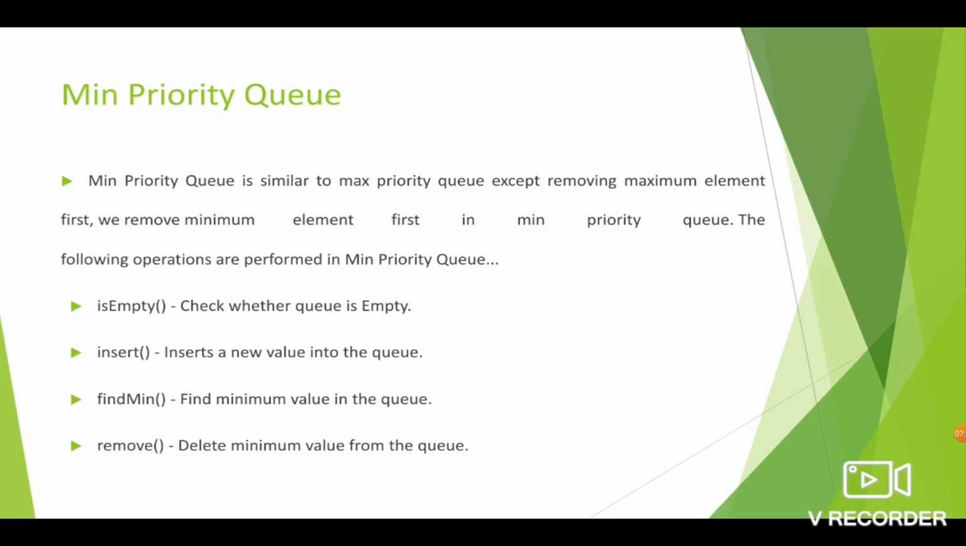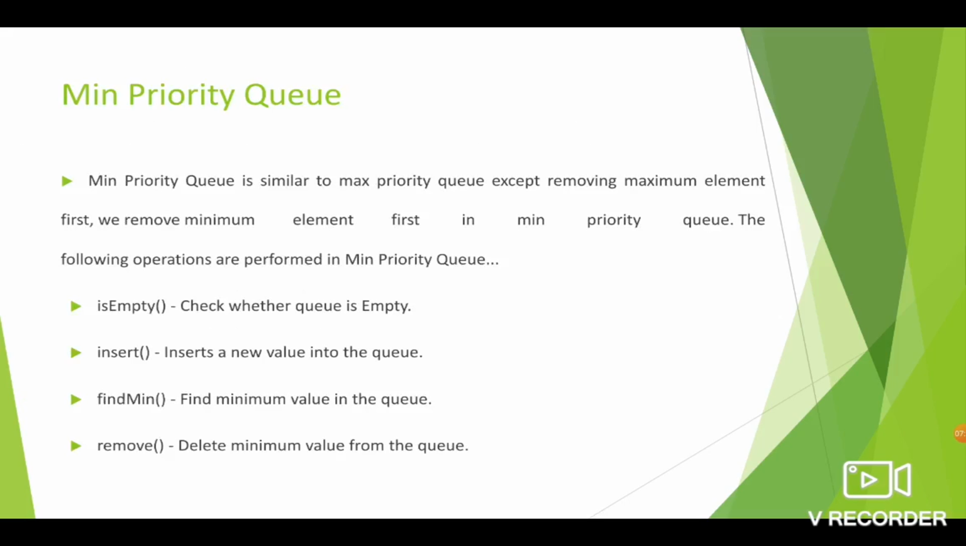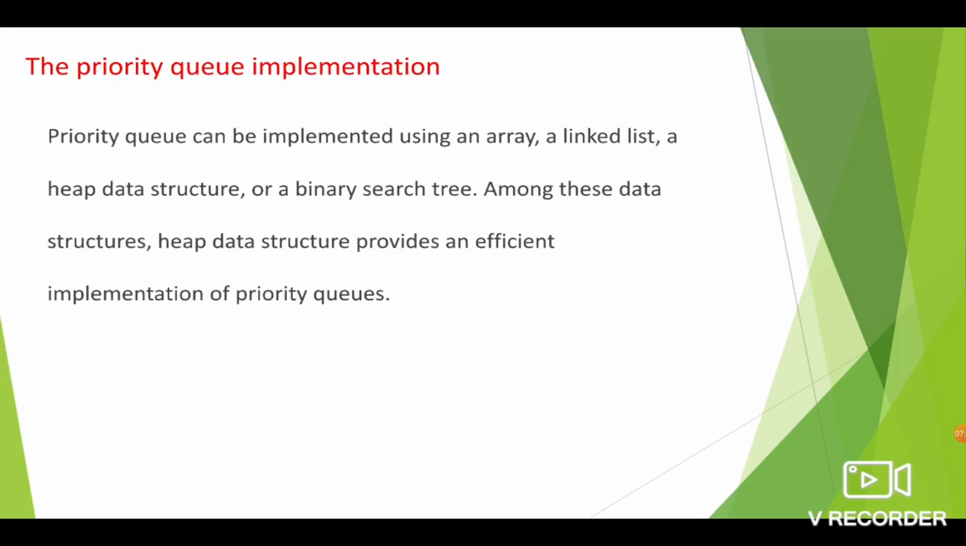Similarly, we have one more type which is called minimum priority queue. It is the same as maximum priority queue, but the difference is that for deletion we remove the minimum element first. That's why it's called minimum priority queue. Just like the maximum priority queue, some of the functions supported by minimum priority queue are isEmpty, insert, find min and remove.